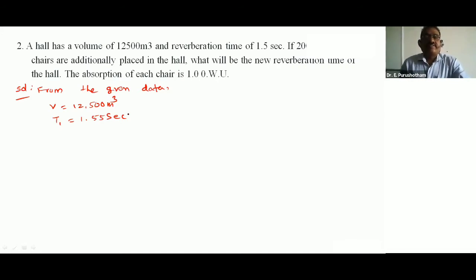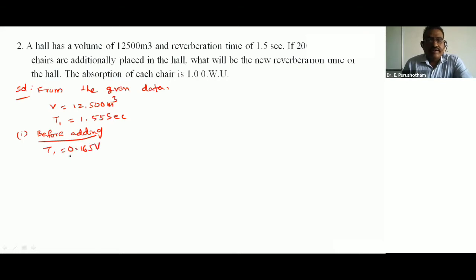So it has before adding cushion chairs and after adding cushion chairs. I am taking two types of problems here. So this is before adding the cushion chairs.